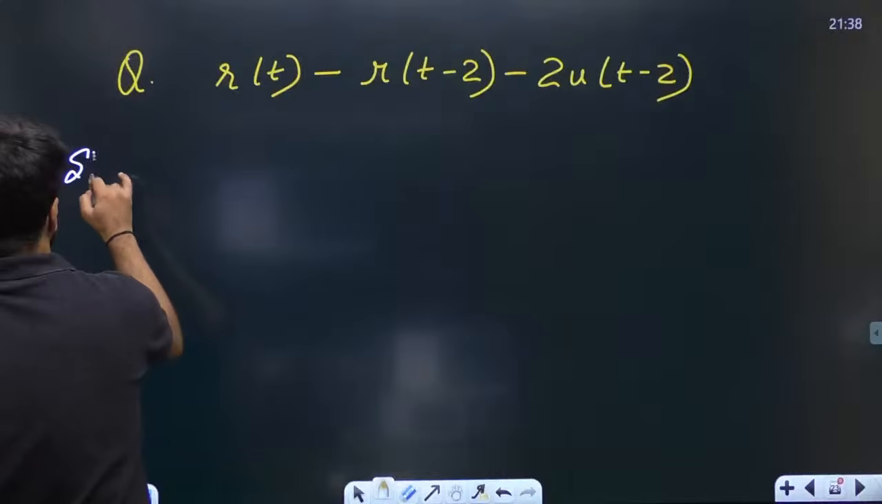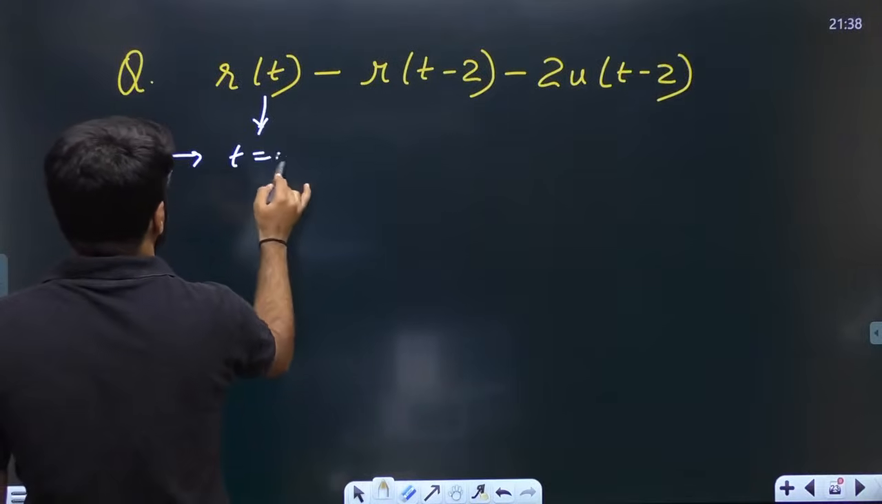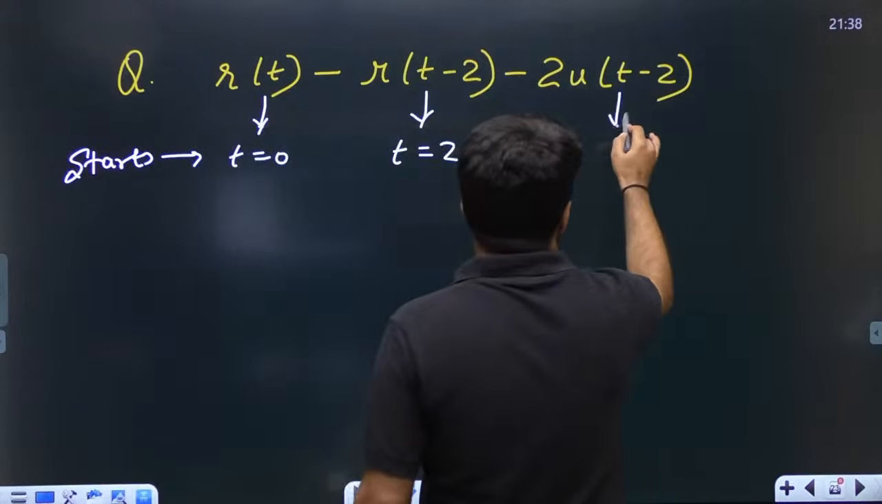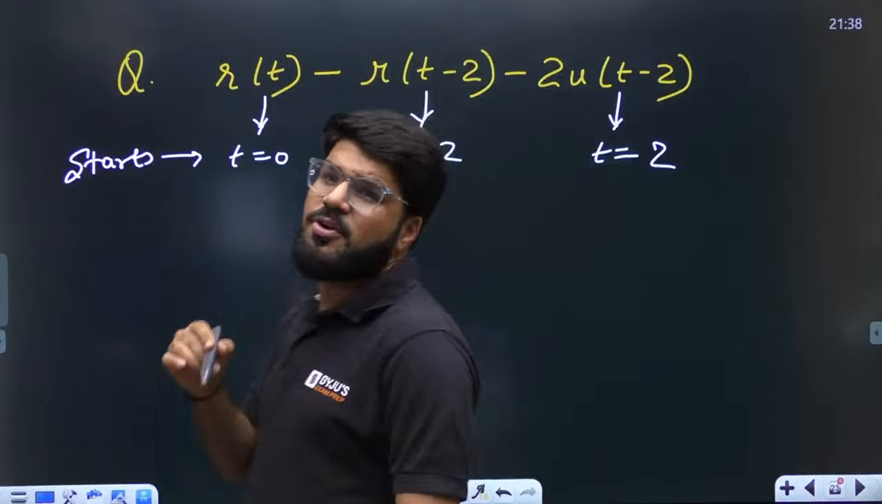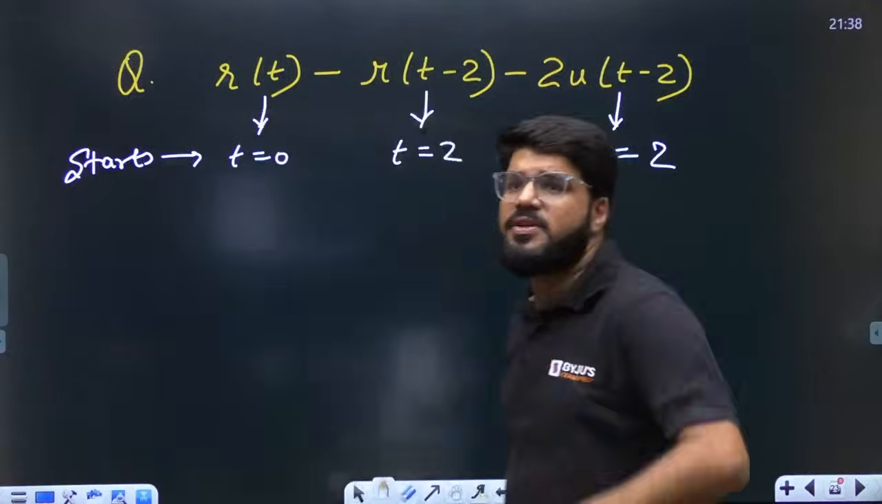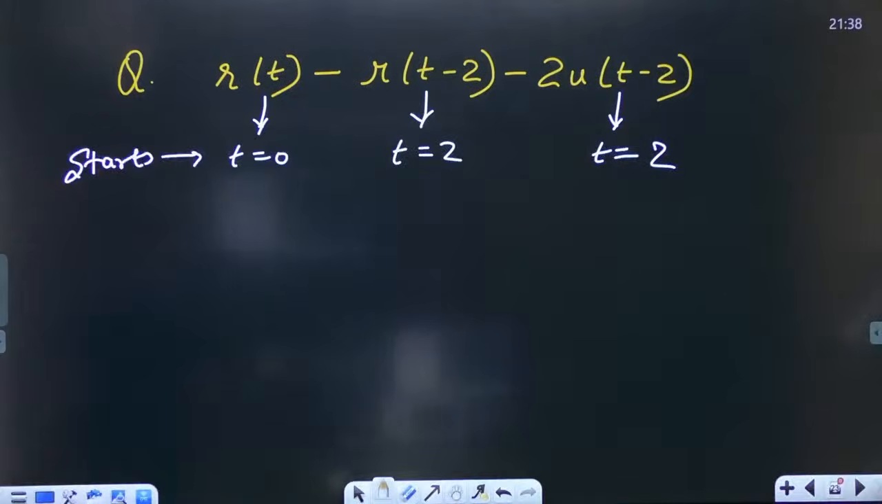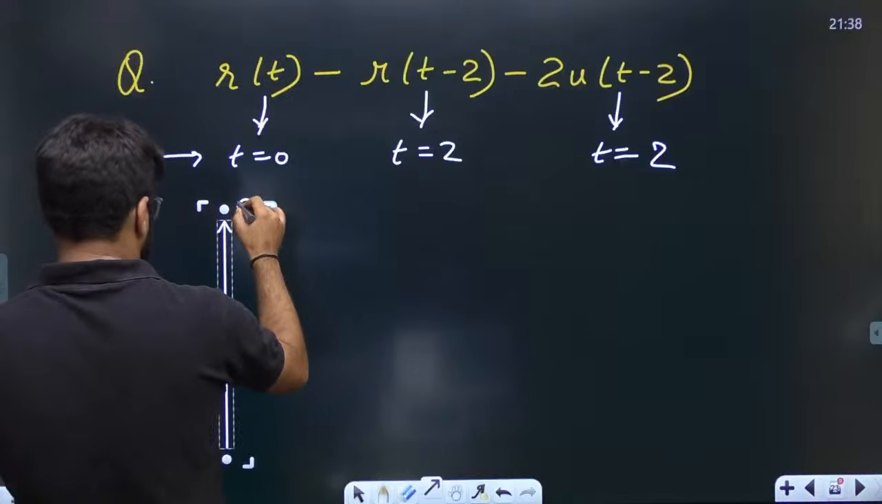Guys, what are the starting points? Let me brief out. r(t) starts from the origin. r(t minus 2), right shifted, starts at t equal to 2. u(t minus 2) is not a ramp, it is a unit step. What is the effect of the unit step we learned in the previous class? So this is minus 2u(t minus 2), which again starts at t equal to 2. So let us start drawing this.